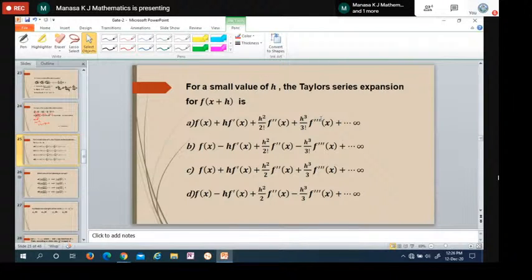In the Taylor series we get factorials, 2 factorial, 3 factorial, n factorial, while here you have just the numbers 2, 3, 4, so that is also not the answer. So this is the Taylor series expansion of f of x plus h. This is the answer.